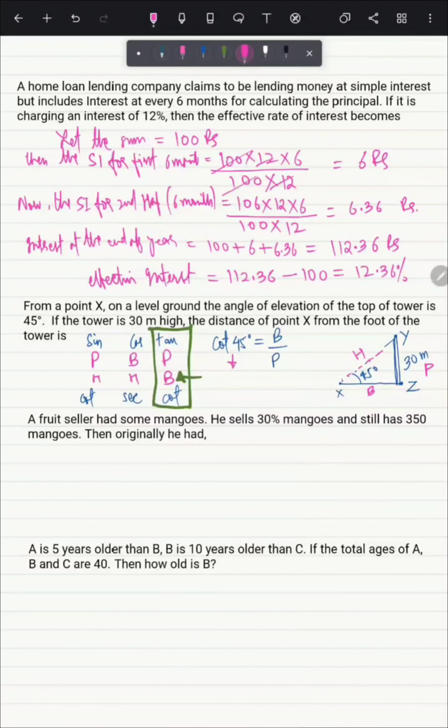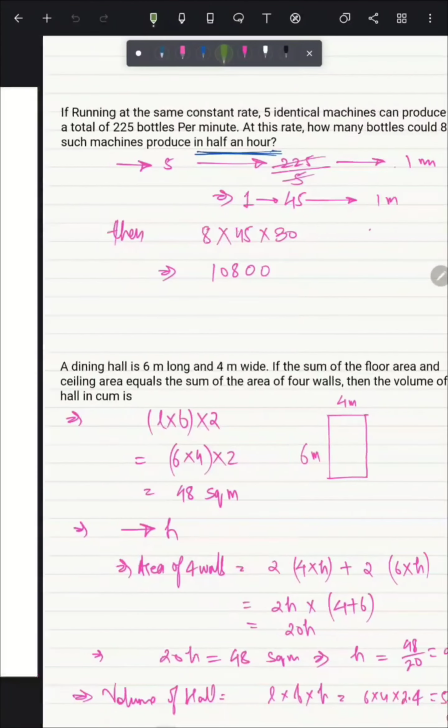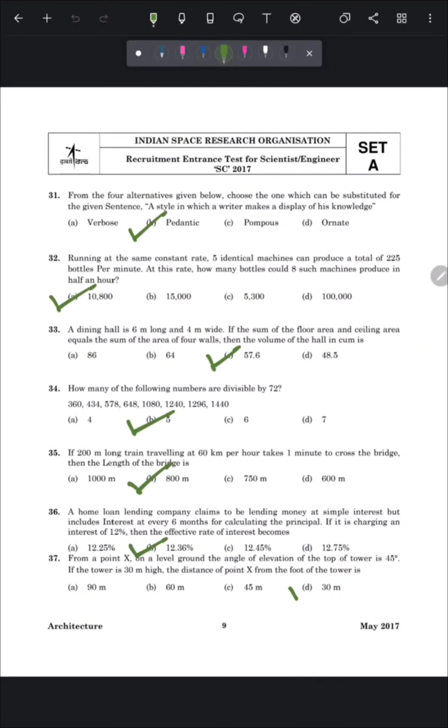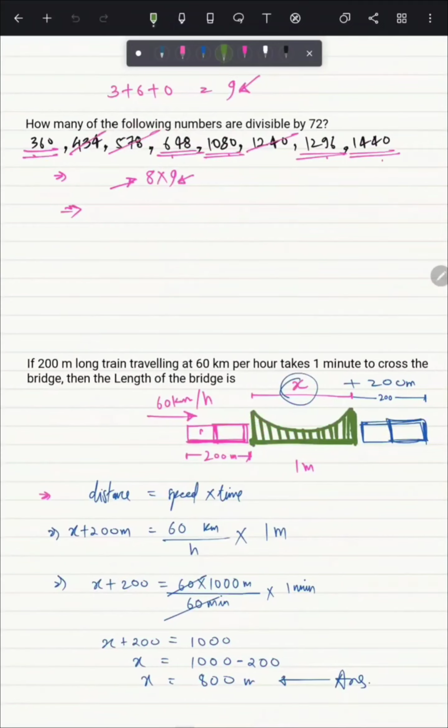Value of cot 45 is 1, equals base, that is what we have to find, upon 30, that is the height of the tower. On solving this we will get B equals 30 meters. So this exact distance will be 30 meters. So our answer will be option number D, 30 meters. Let's move to the next question.